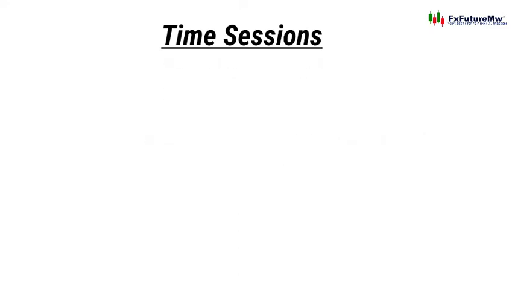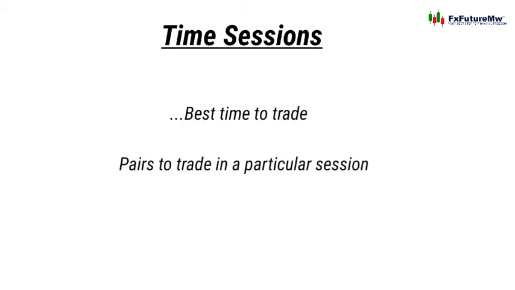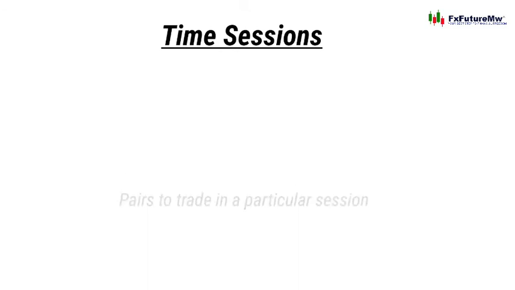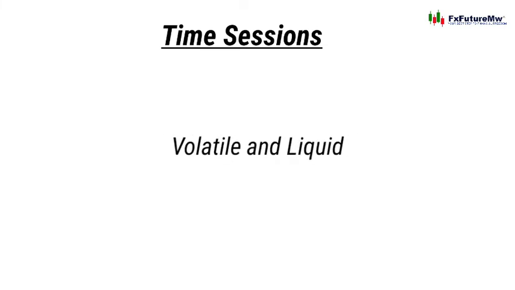are one of the most important clues to when to trade and which pairs you can trade. So the best time to trade, number one, is to know when the market is volatile or there's liquidity on the forex market. That means the market can move really fast, and in a short period of time you're in profit. So that's the best time to trade, when there are a lot of traders on the forex market. As for swing traders, you don't mind about this because you can stay longer on the forex market. But it's most important to understand these things.